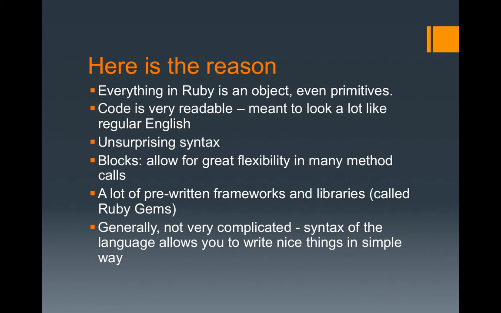First of all, everything in Ruby is an object. Have you ever heard that you can make a number an object? Not in C++, not in Java, but you can do that in Ruby. Pretty cool, huh? And also, the code is really readable. It looks more like regular English, so when you read it, you know what's going on.